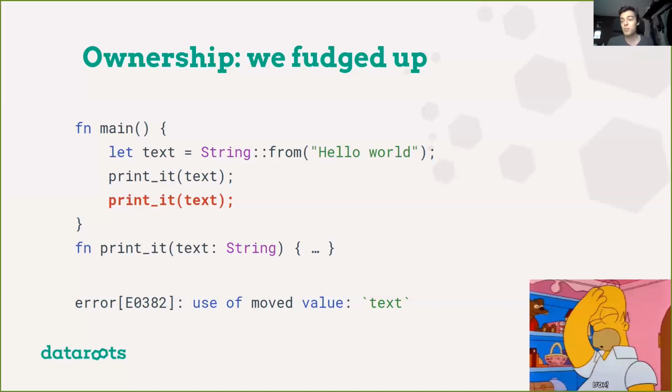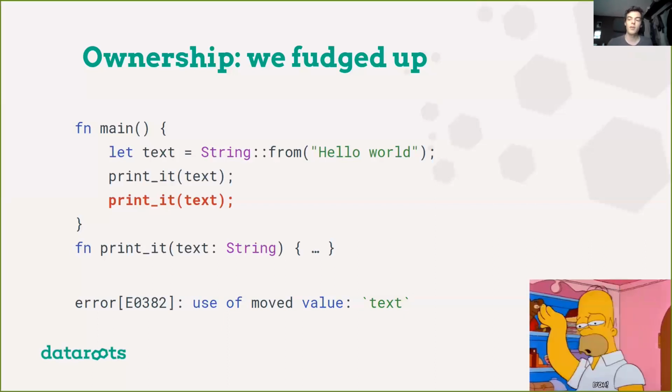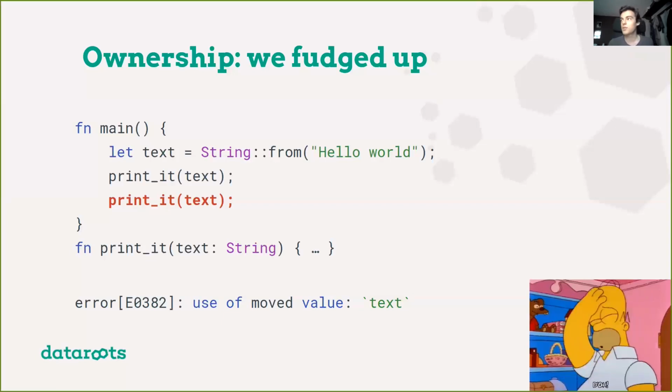Maybe one possible solution is that printed gives the data back, right? So the main could give the data to printed, but when printed is done, instead of removing it, it should give it back. So it won't have ownership over it, but it could borrow it for a second. And this is exactly what it's called.